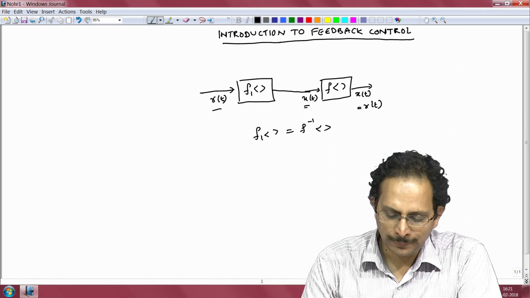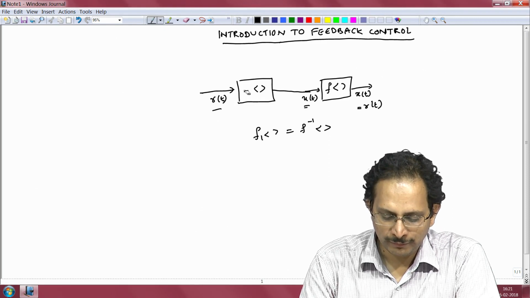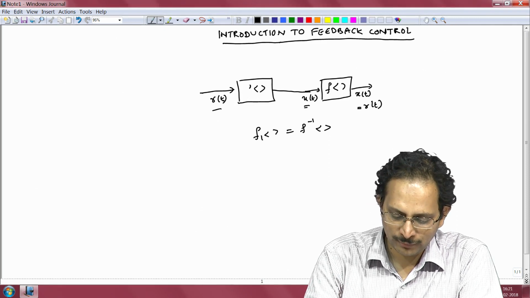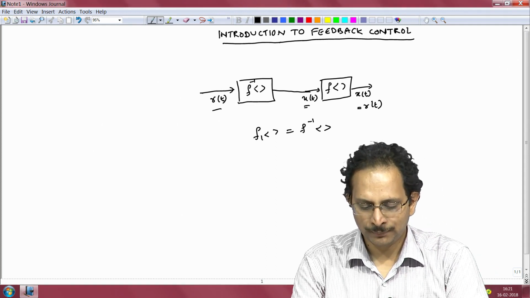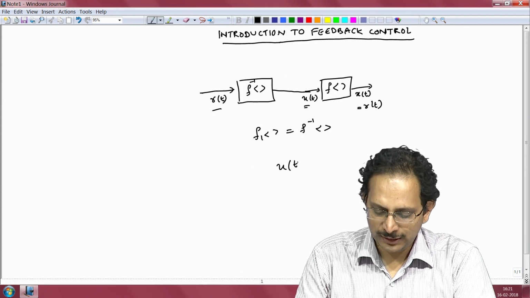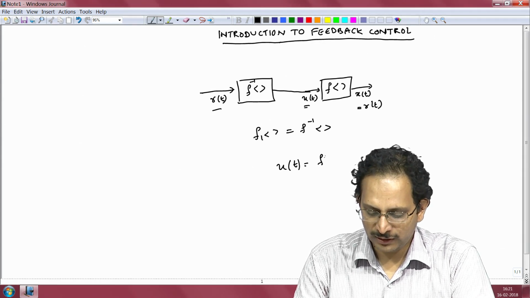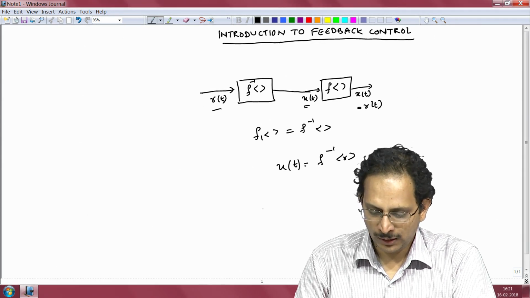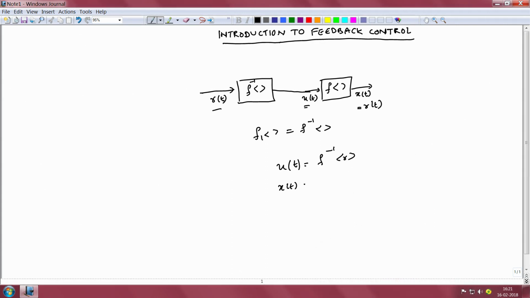If I replace f1 with the inverse of f, then u of t is equal to f inverse of R, and therefore x of t will be equal to f of u, which is equal to f of f inverse of R, and that is therefore equal to R.